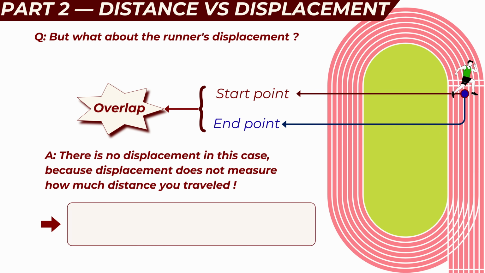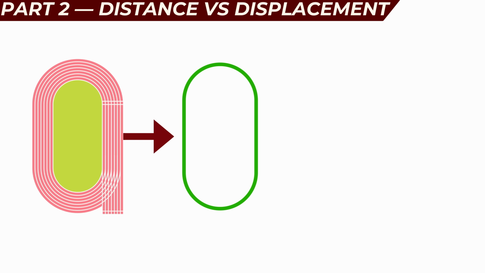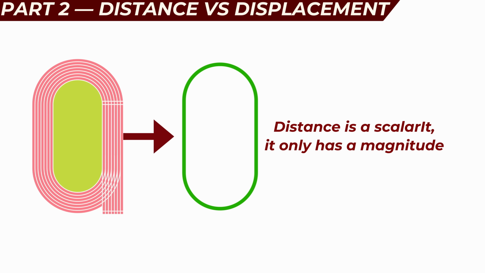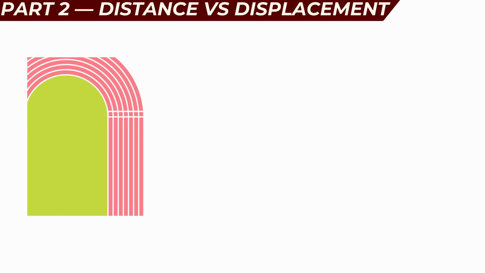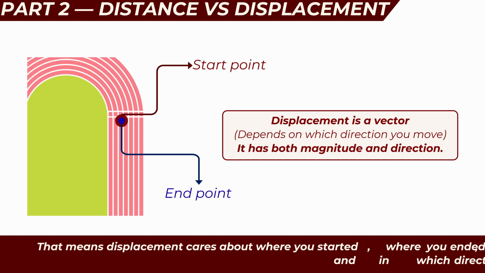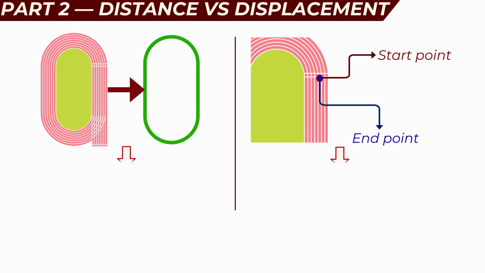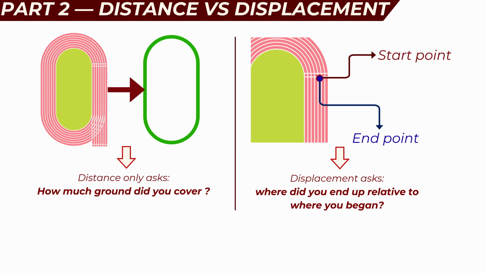Instead, it measures the change in position from the starting point to the ending point. Distance is a scalar quantity, meaning it has only magnitude. Displacement, on the other hand, is a vector quantity, which means it has both magnitude and direction. Displacement depends on where you started, where you ended, and the direction of the change between those 2 points. In simple terms, distance asks, how much ground did you cover? Displacement asks, where did you end up relative to where you began?